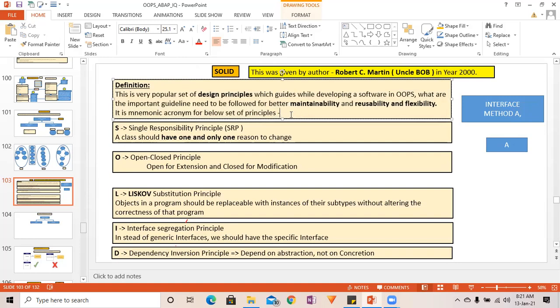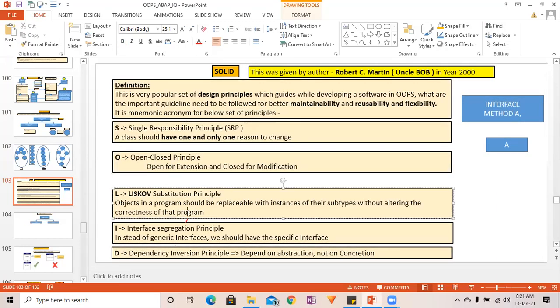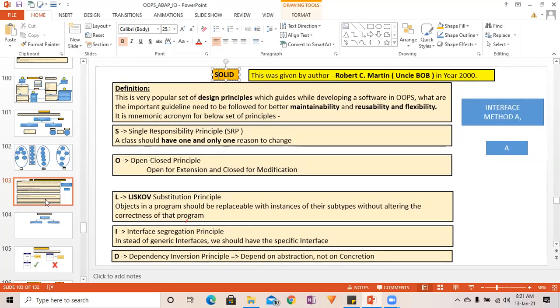If you develop a program in object oriented using the SOLID principle, your program is going to be robust, very dynamic, and very reusable. All the object oriented functionality will be achieved if you follow the SOLID principle. So this can be one good interview question.